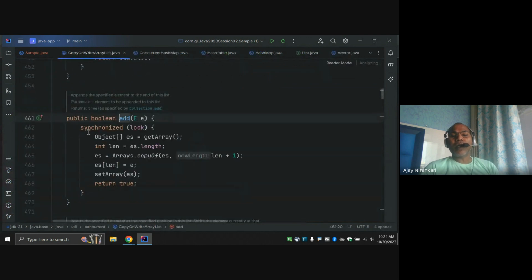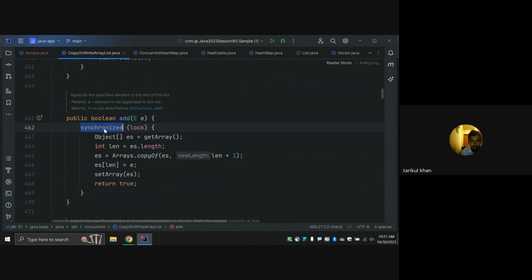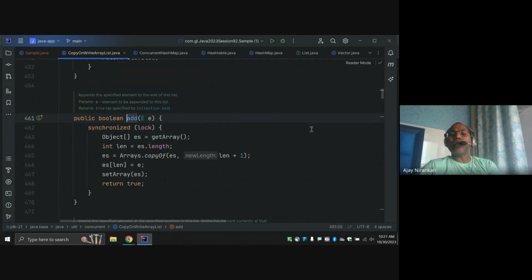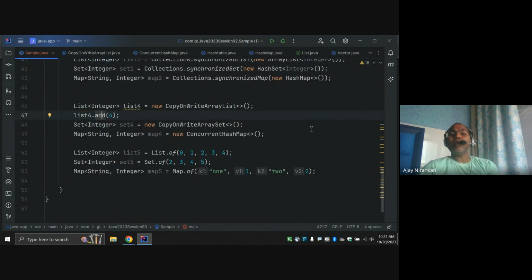And notice they are using the synchronized keyword internally, and they are using some lock. And what is the lock? Lock is an object. So in this way, you can write the code. Or a good option, you can use your own reentrant lock concept.